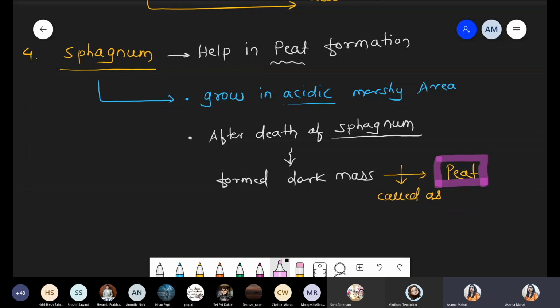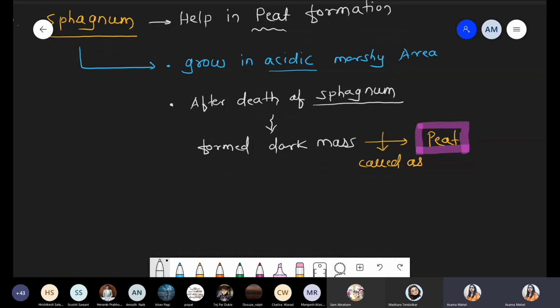Okay, see the sequence. Sphagnum has this specific characteristic, that it can grow in an acidic environment. After the death of this sphagnum, it converts into dark color, and that dark material is called peat. So I'm talking about what is the economic importance of peat. So one point here, that is peat, basically these are good manure.